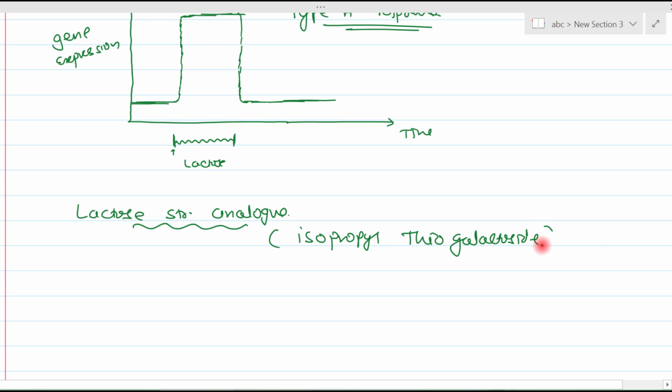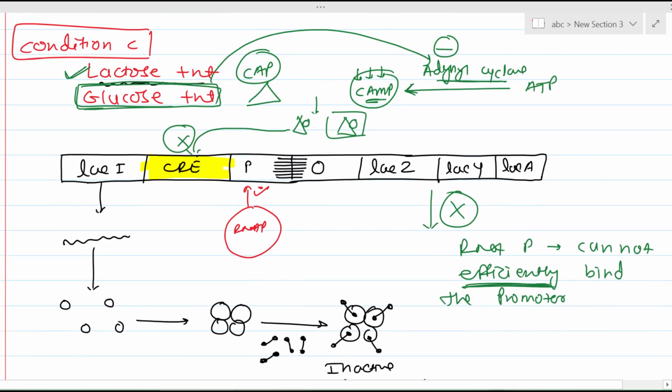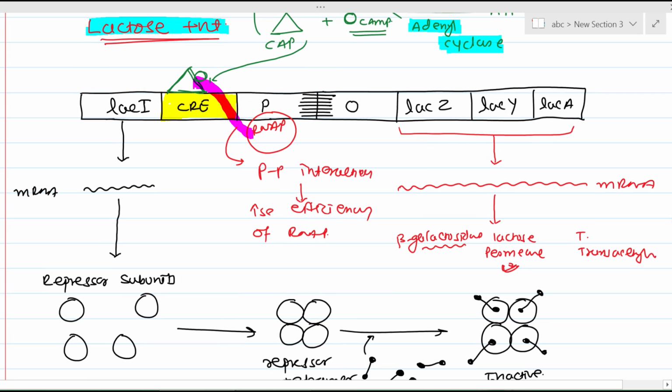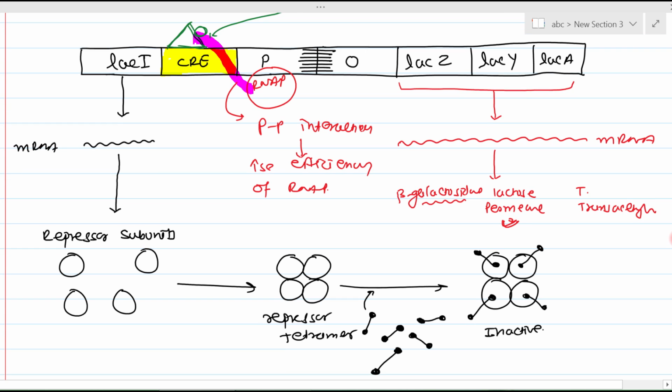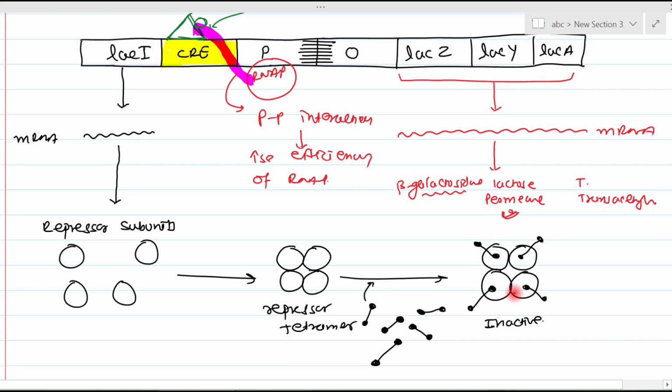Its short form is IPTG. If you provide isopropyl thiogalactoside or IPTG, then what will happen? See condition B. In condition B, we are providing lactose. So if you provide a lactose analog, the same thing will happen.